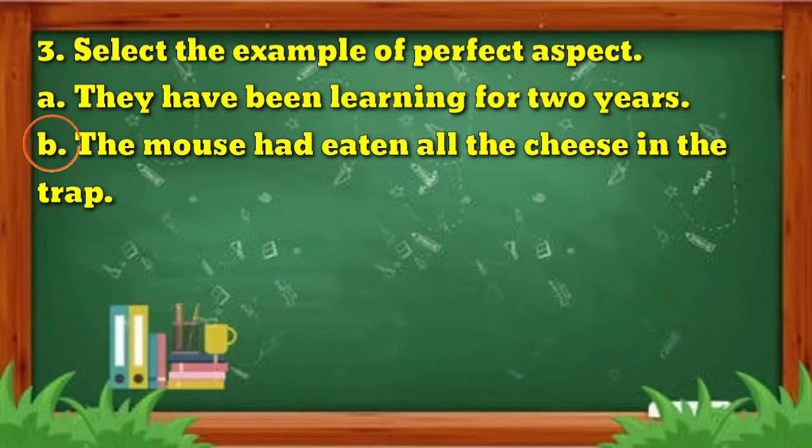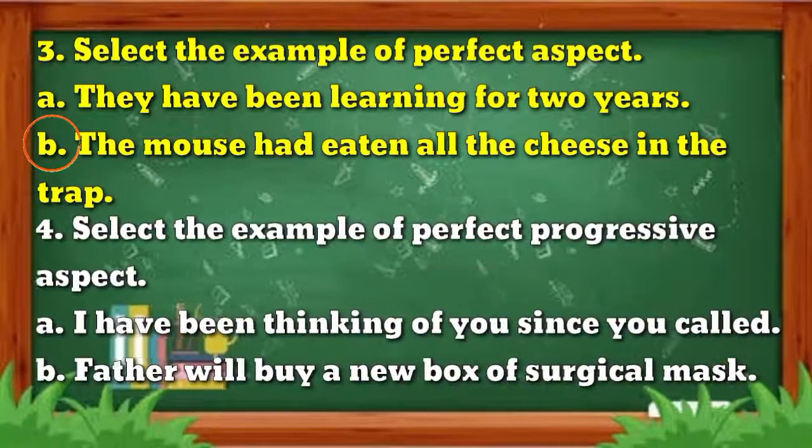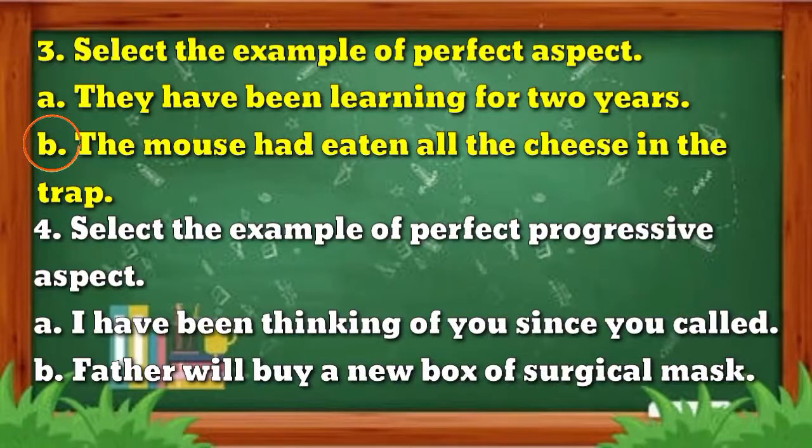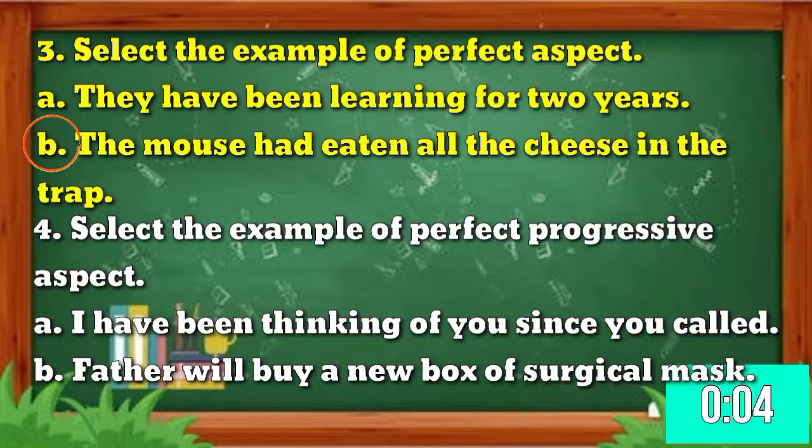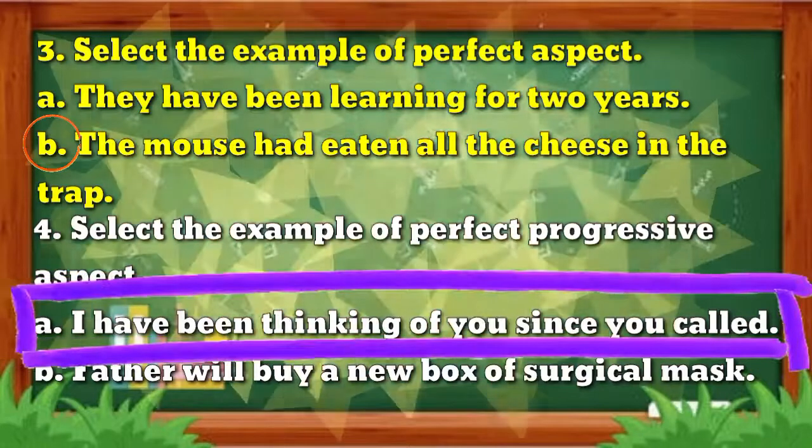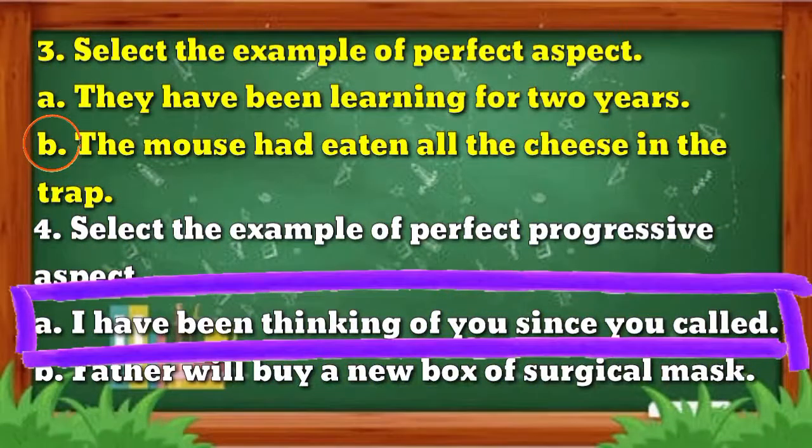And lastly, select the example of perfect progressive aspect. I'll give you 5 seconds to answer. Time's up! What is your answer, learners? Very good! The correct answer is letter A. I have been thinking of you since you called. This is an example of perfect progressive aspect, and it falls under the present perfect progressive.